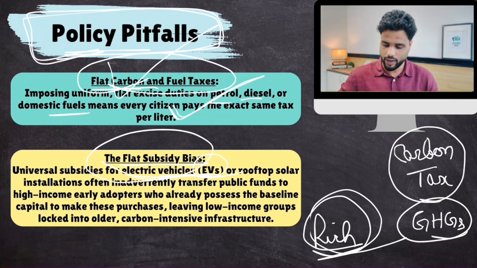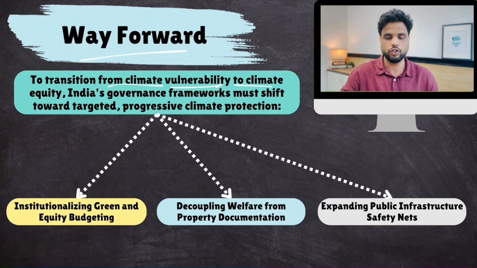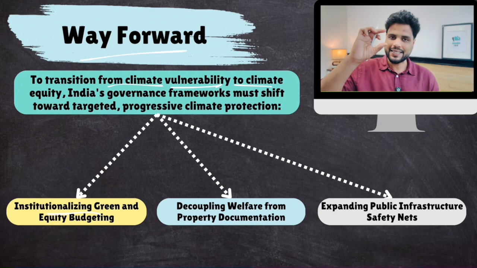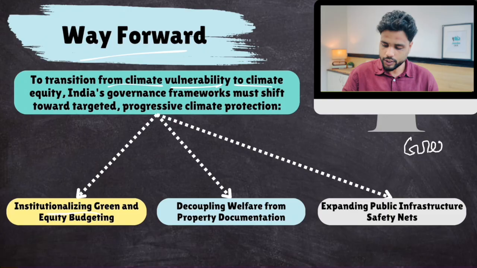So what should be the way forward? Well, to transition from climate vulnerability to climate equity, India's governance framework must shift towards targeted, progressive, not regressive, climate protection. First of all, when we levy these green carbon taxes and green subsidies, they are part of the Government of India's budget. And this section of our budget, which focuses on climate change, is known as the green budget.